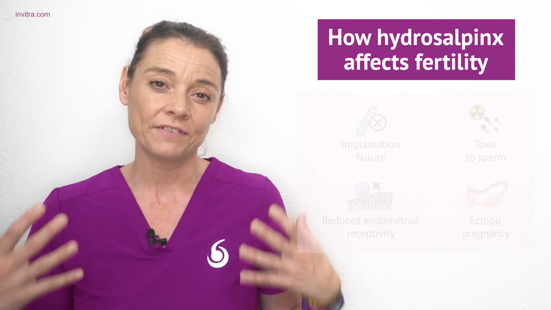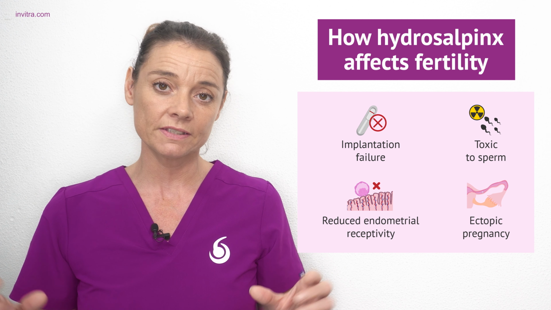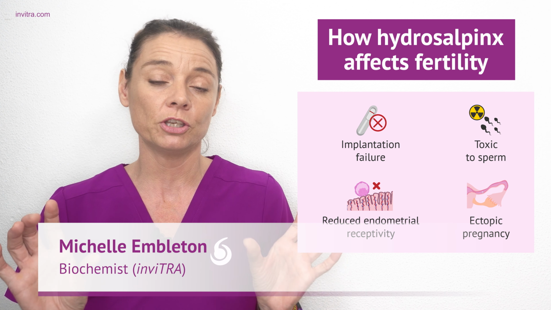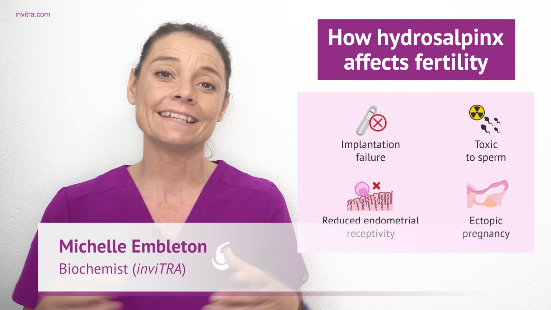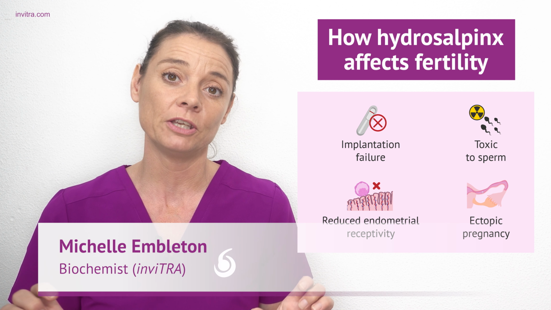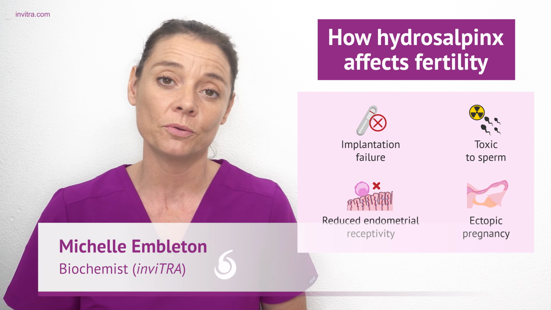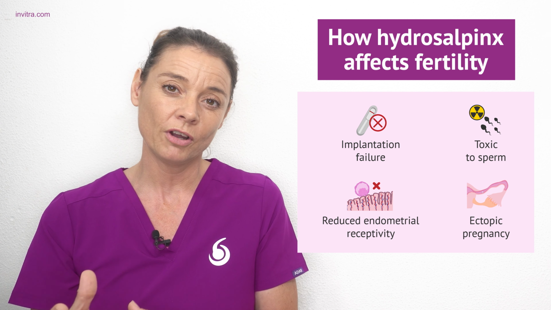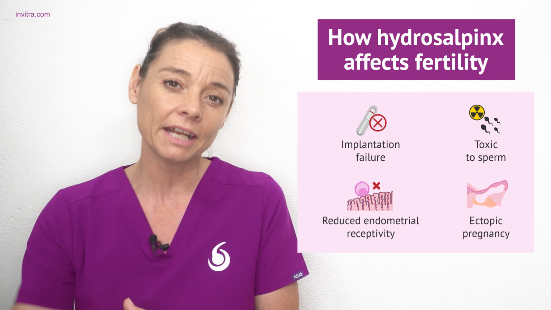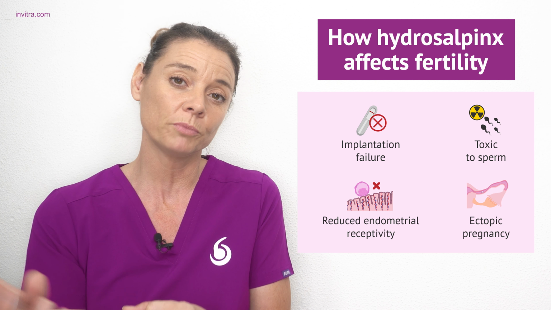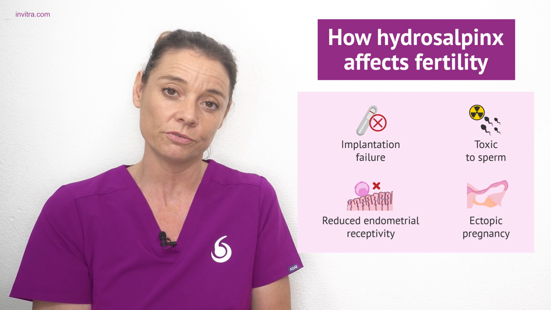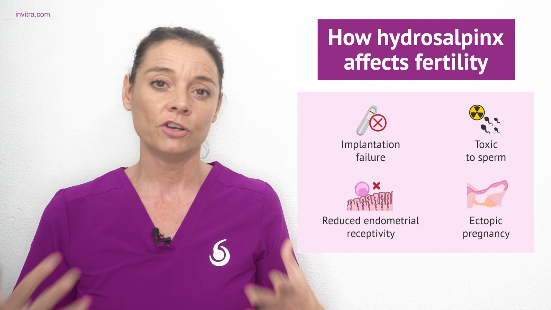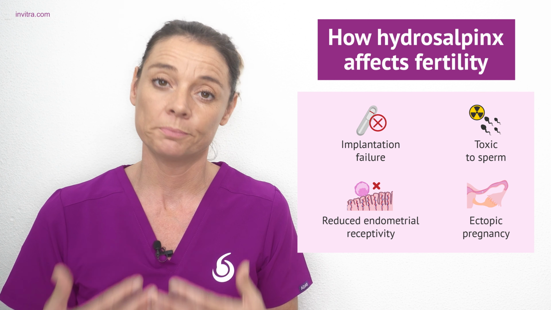Hydrosalpinx affects fertility in two ways. The first is the obstruction of the fallopian tubes, and the second is that the actual liquid inside the fallopian tubes can affect the embryo, the development of the embryo itself. The liquid itself can also provide a mechanical action which prevents the movement of the embryo correctly to the uterus for implantation. This fluid can be toxic to sperm.